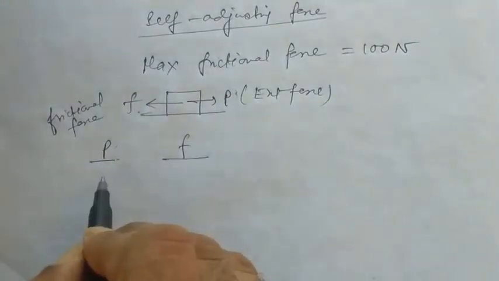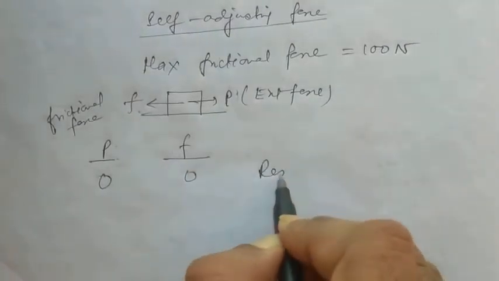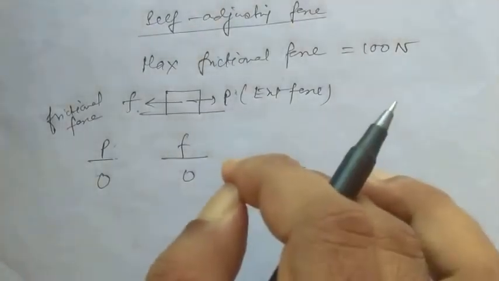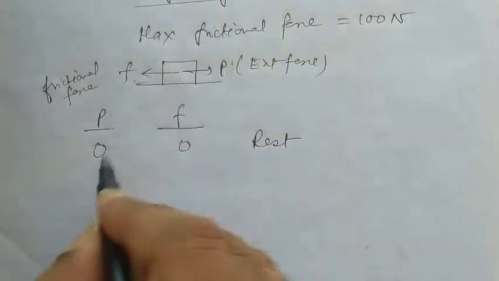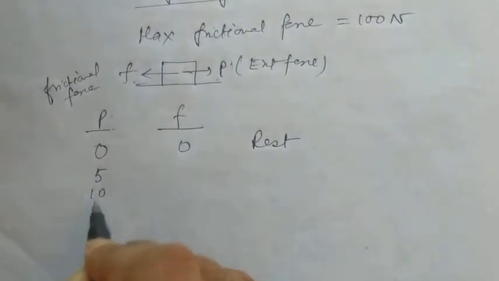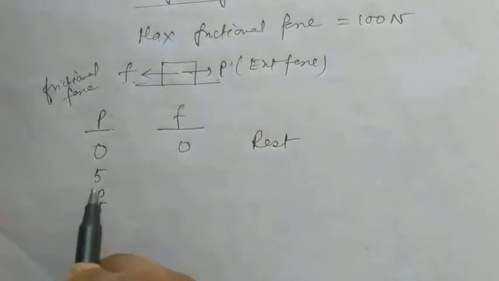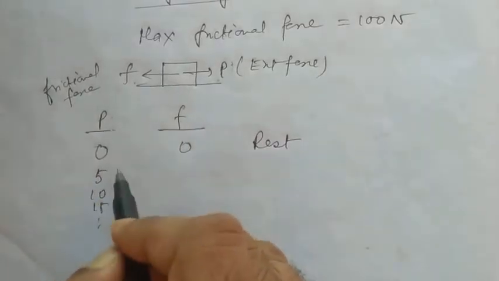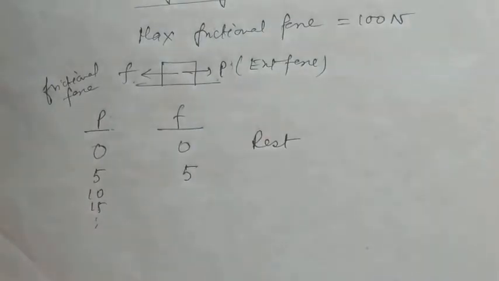Now if we don't apply any force, the frictional force is also zero. That means the body is at rest. There is no external force acting on the body, hence the frictional force is also zero. But if you slowly start to increase the value of P, that means 5, 10, 15, 20 and so on, the frictional force also can adjust itself. While applying a force of 5 newtons, the frictional force will also be 5 newtons. That means 5 newton frictional force acts to oppose the motion.